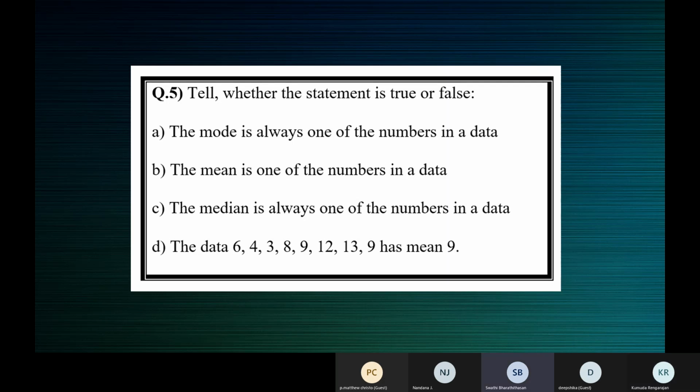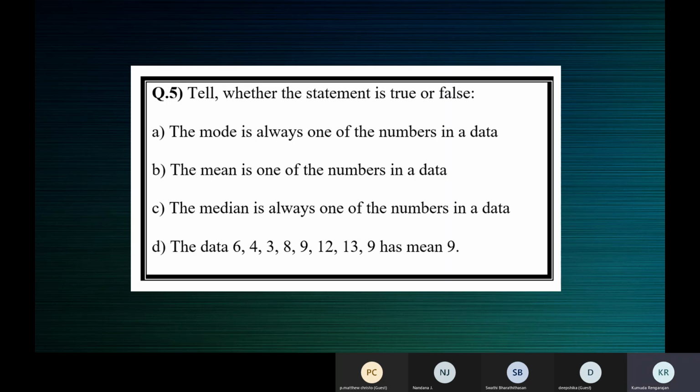Ma'am, in the C question, if the odd set of numbers is being given, we have to find the average of the middle two numbers and then divide it by 2 and get the answer. Means it will not be the same, no, ma'am? It won't be the same. That's what I said. Ma'am, we have been dealing only with the odd numbers. So it is a middlemost value.